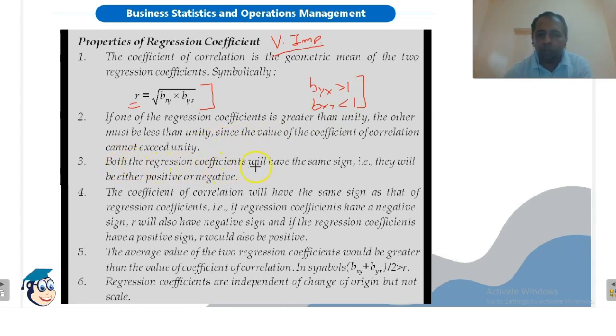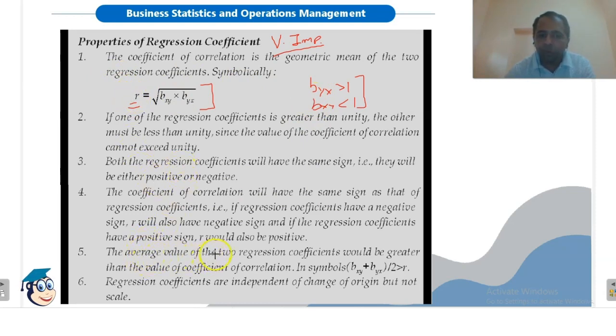Both the regression coefficients will have the same sign. If byx is positive, bxy will also be positive. If byx is negative, bxy will also be negative. They cannot have opposite signs. Remember this. The coefficient of correlation will have the same sign as that of the regression coefficients. Now this is also important. If these two are positive values, then r will also be a positive value. But if these two are negative values, then r will also be a negative value.